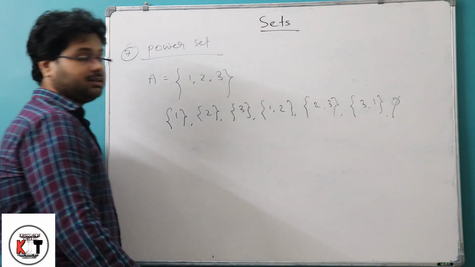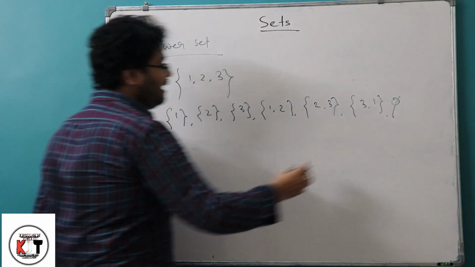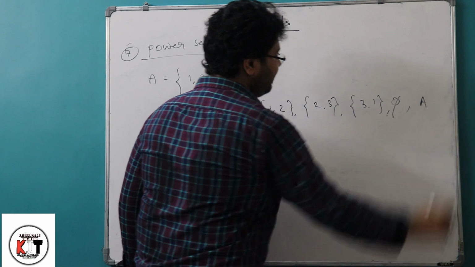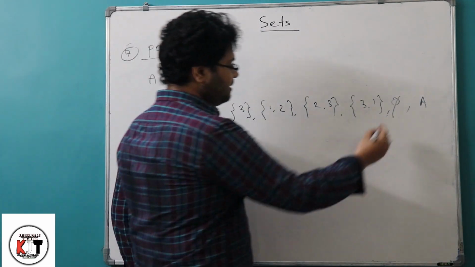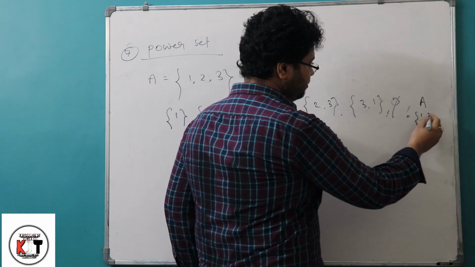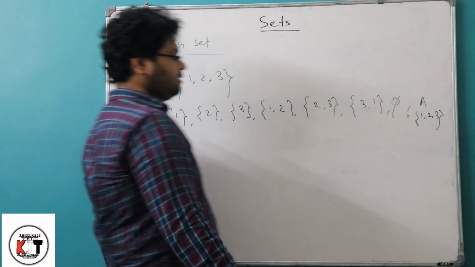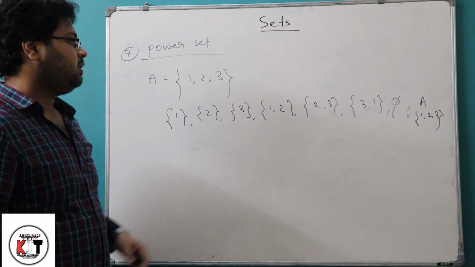So phi is a subset of A also, and every set is a subset of itself. So A, that is {1, 2, 3}, is also a subset of that set.